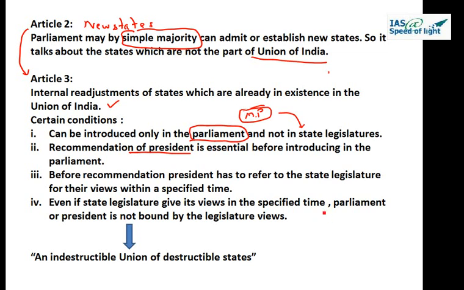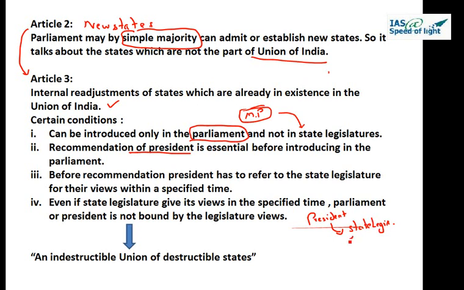So what is the sequence? First, the President has to give the recommendation, and before recommendation, the President will send it to the state legislature for their views, and he will give certain time to the state legislature to give their views.